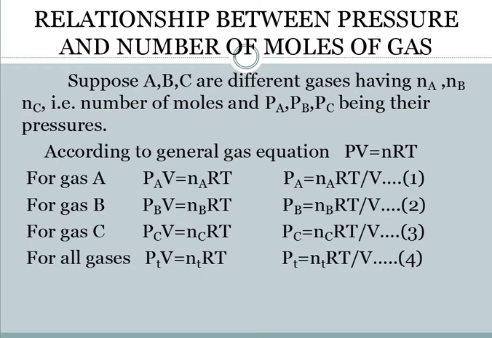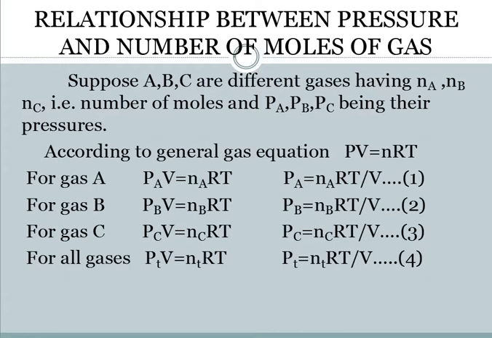We know the general gas equation as PV is equal to nRT. Now, if we apply this general gas equation or ideal gas equation to each and every gas A, B, C, the equation changes. Pressure will be of that one single gas, that is Pa. Volume, the total container volume, will remain the same, that is, it is a constant. But number of moles can vary. R is another constant and T is also a constant.